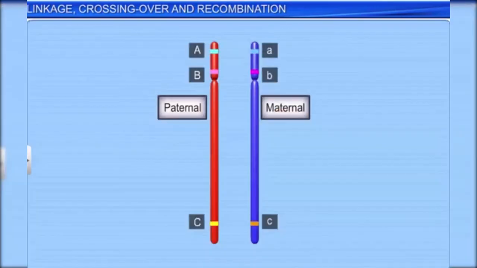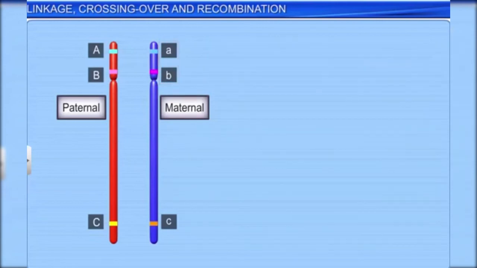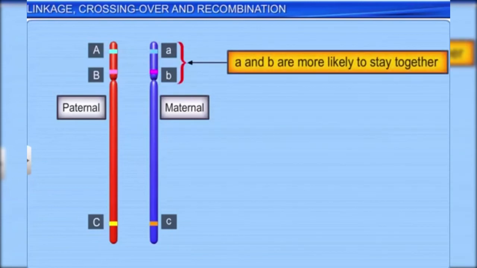Another fact discovered by Morgan and his colleagues was that the likelihood of two genes separating during crossing over was proportional to the distance between them. In other words, the closer the genes, the more likely that they will stay together, and the further they are, the more likely that they will separate.